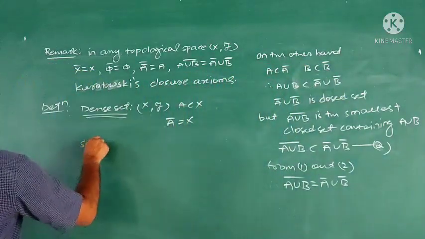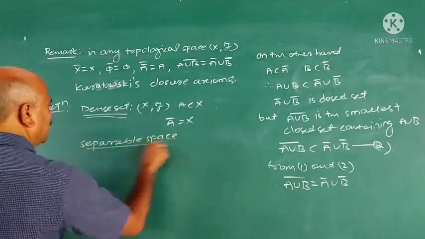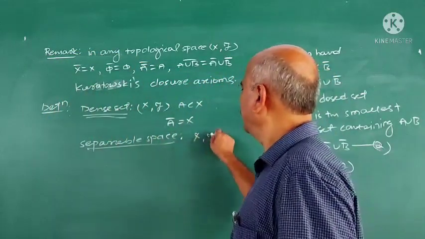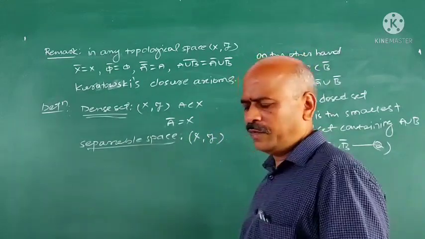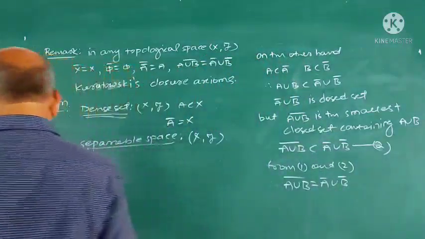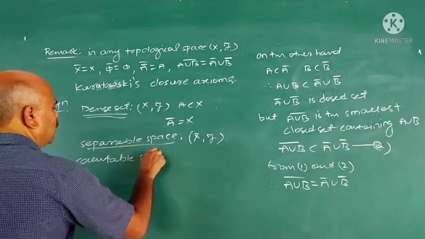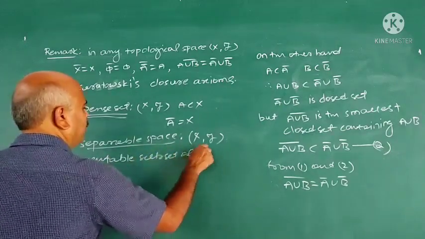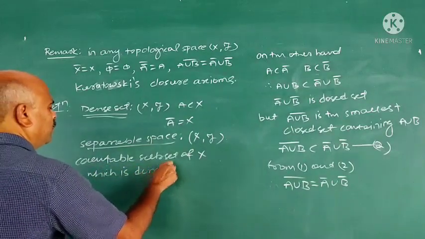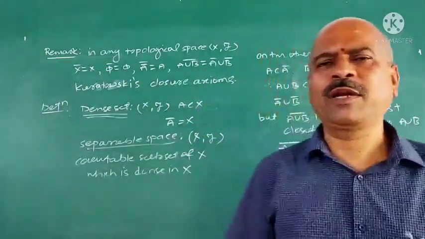Next definition, separable space. Separable space. Definition here. A topological space (X, τ) is said to be separable if and only if there is a countable subset of X which is dense in X. Then we say that the topological space (X, τ) is separable.